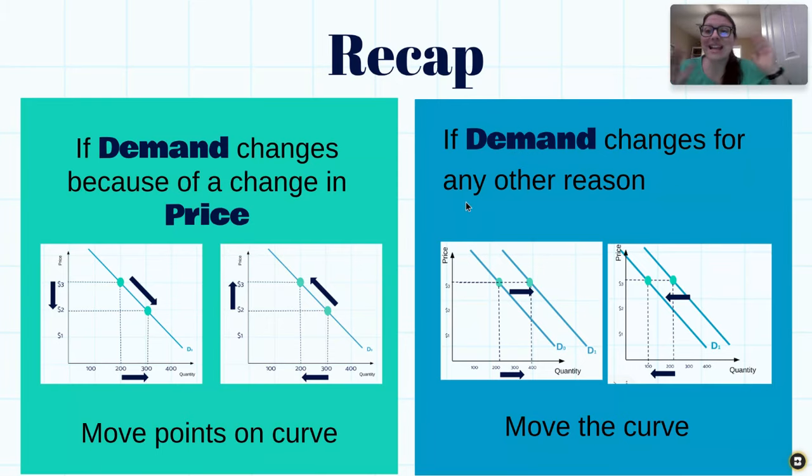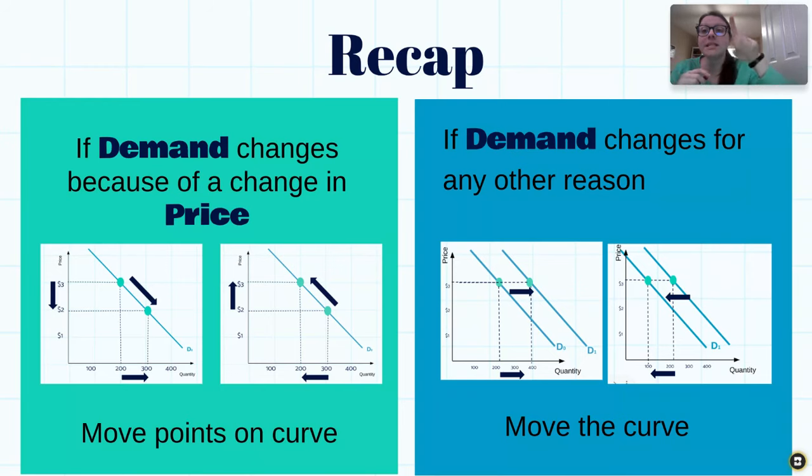If there is any other reason for demand to change, including a future price change that's predicted, the price change of a complementary or substitute product, or any of those other things that we went over, we are seeing a full movement in our line. And a reminder that once you've figured out which way it's going, if it's an increase in demand, we shift to the right. If it's a decrease in demand, we shift to the left.